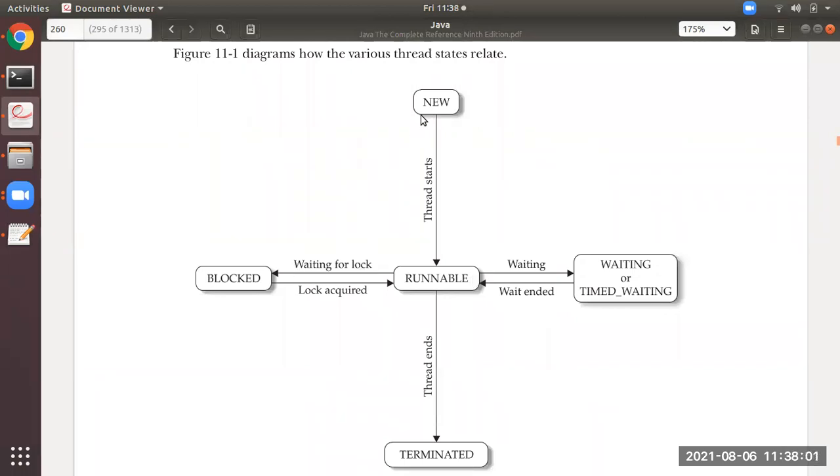So when a thread is created and it starts the run method, that is runnable. A thread, when it is running, might enter into a waiting state or might be blocked. So a thread from runnable state can move into waiting state or blocked state. Or if it has finished execution, it can be terminated.